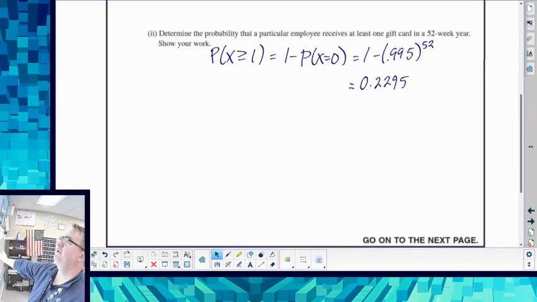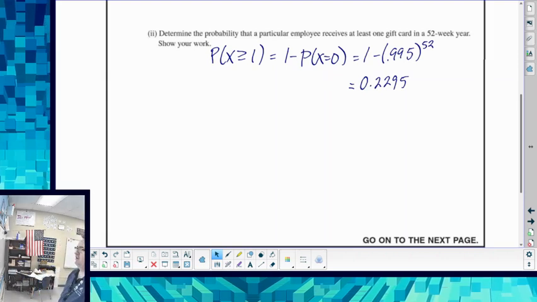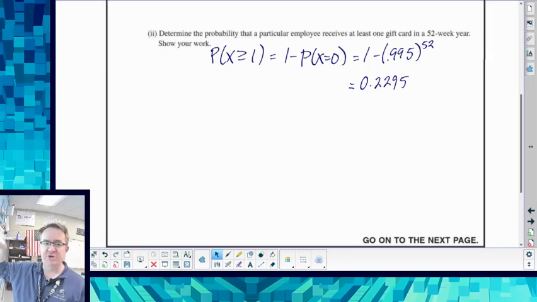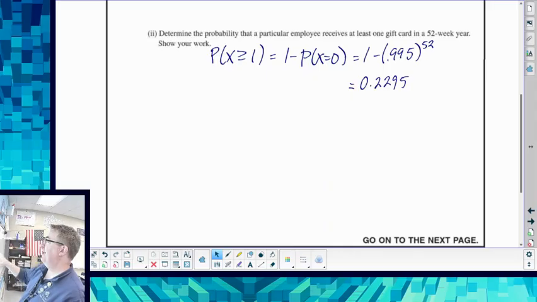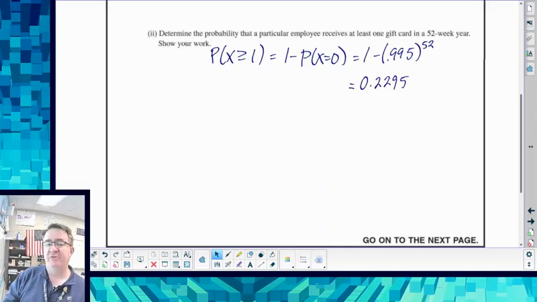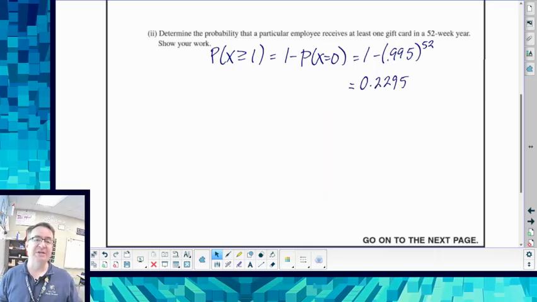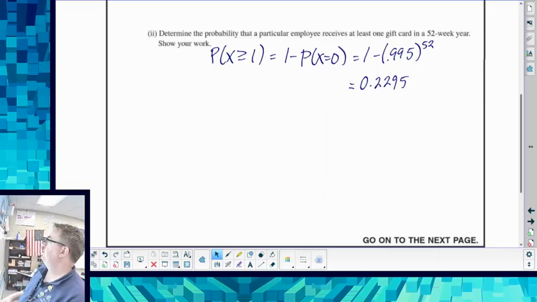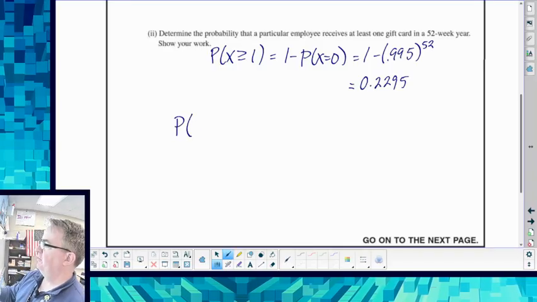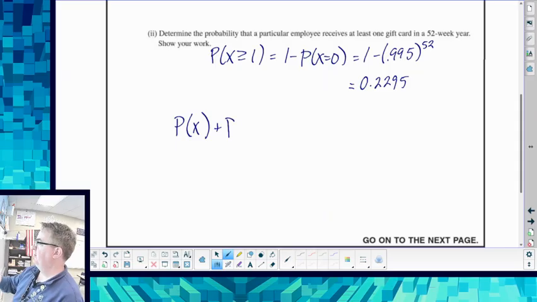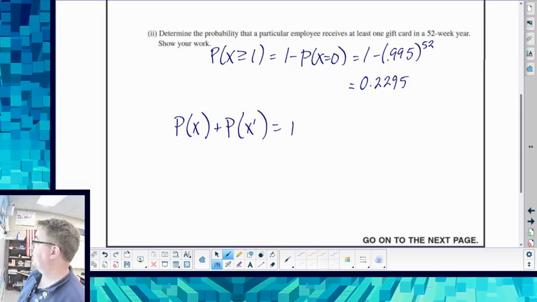Determine the probability that a particular employee receives at least one gift card in a 52-week year. So we want to know the probability that X is at least 1. That's the same thing as 1 minus the probability that you don't win anything. Because if you don't win anything, the only other option is that you've won something at least once. So remember, the probability of X plus the probability of not X is always going to equal 1. And just use that to your success.